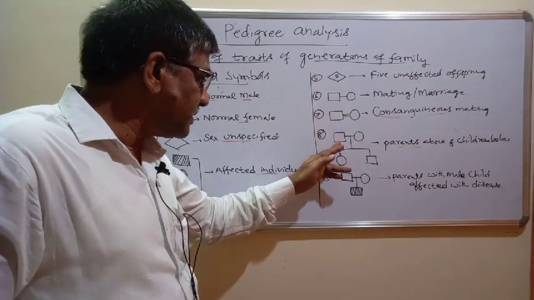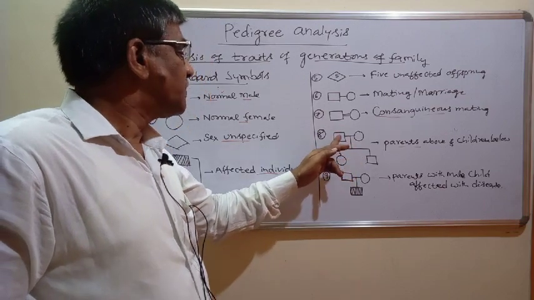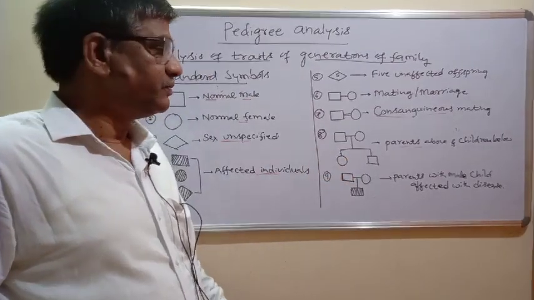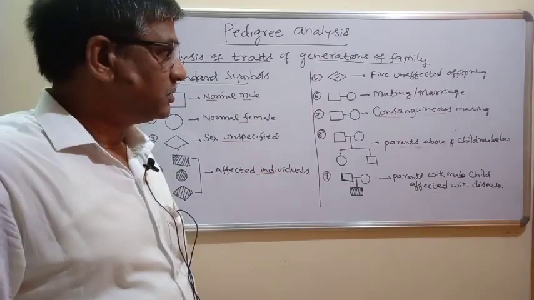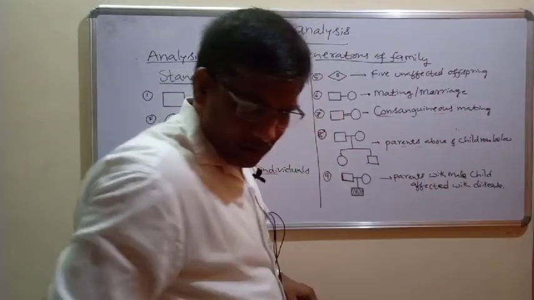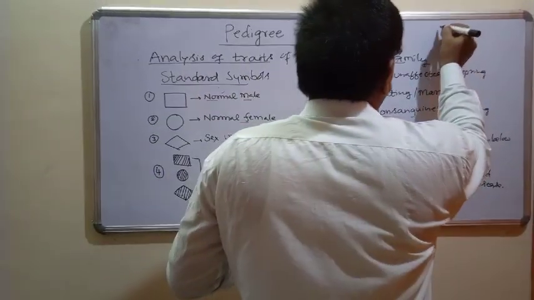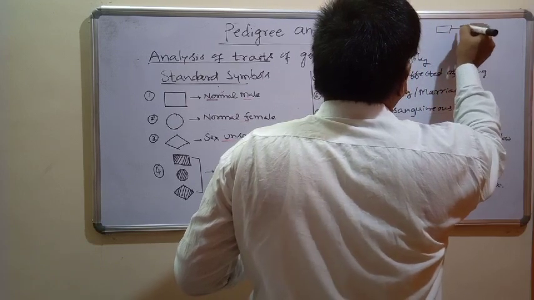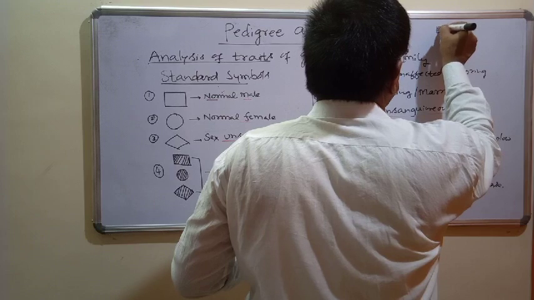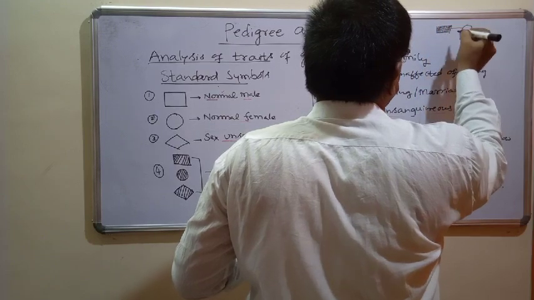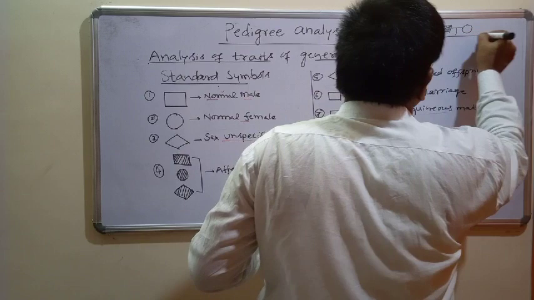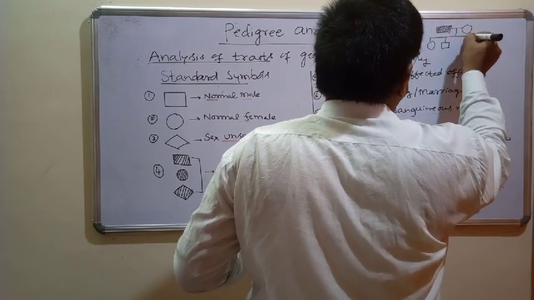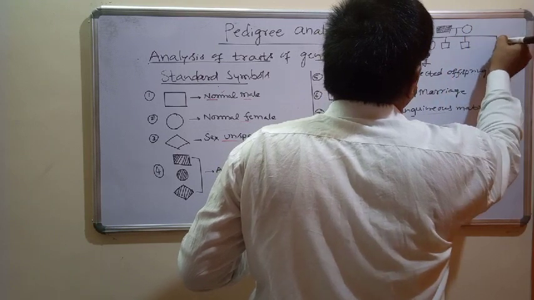So if you write it this way, suppose the affected individual is present in every generation, then that is nothing but a dominant one. Suppose here is a male individual, and this is a marriage, and here the male individual is suffering from a disease, and next they have children: this is female, this is male, this is male, and this is female.